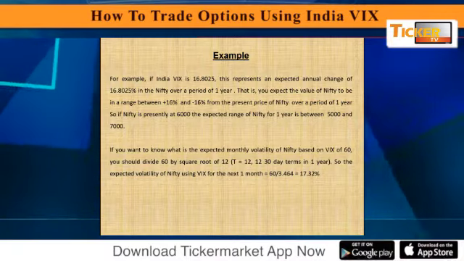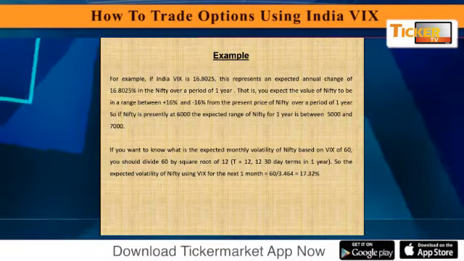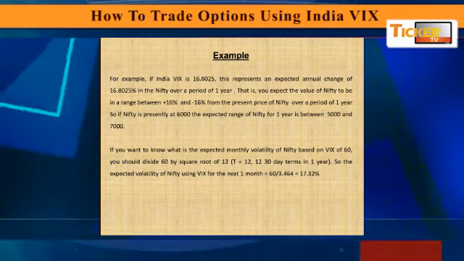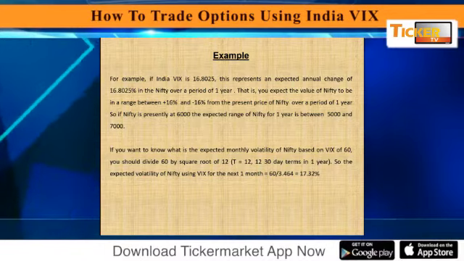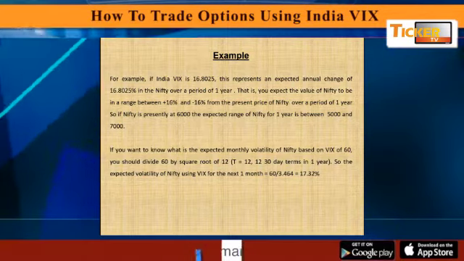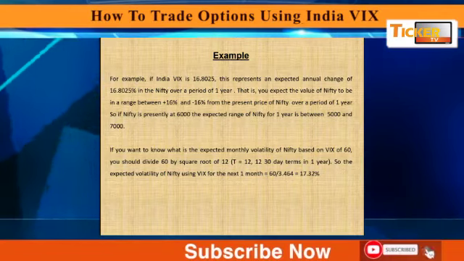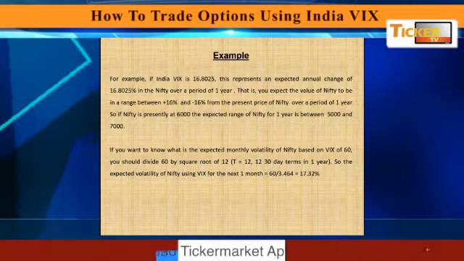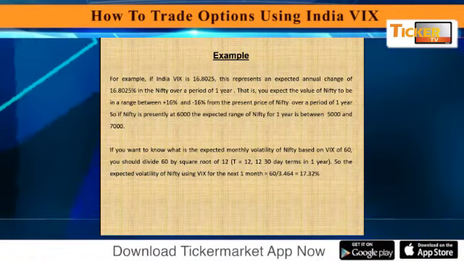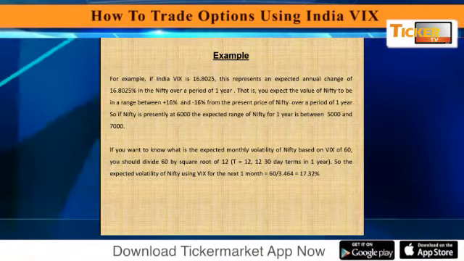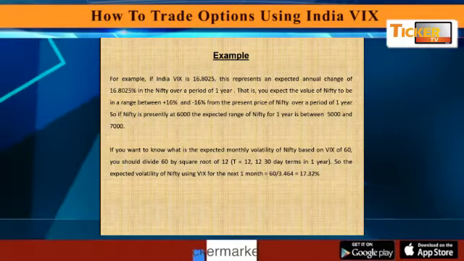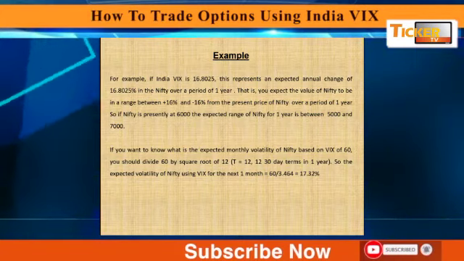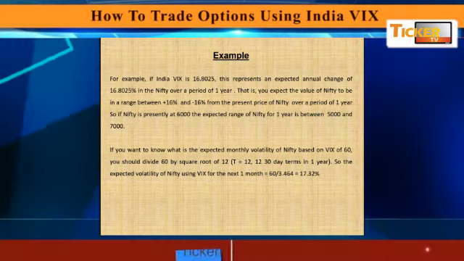60, the percentage of the index, divided by the square root of 12, because there are 12 months in a year. So for the next 1 month, the expected volatility is 17.32% on the upside or on the downside. So as you calculate this, you get a range. If you have the range, you can easily predict, like here you have 5,000 and 7,000 when Nifty is around 6,000. So that is for yearly. If you come down to monthly, it will be somewhere around 3.5%.